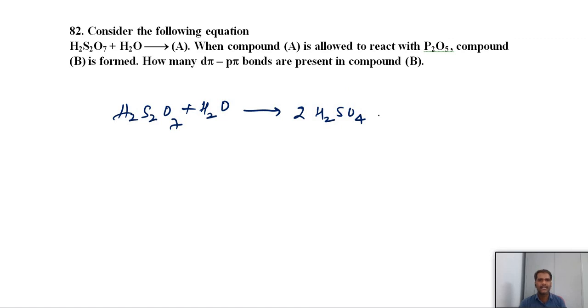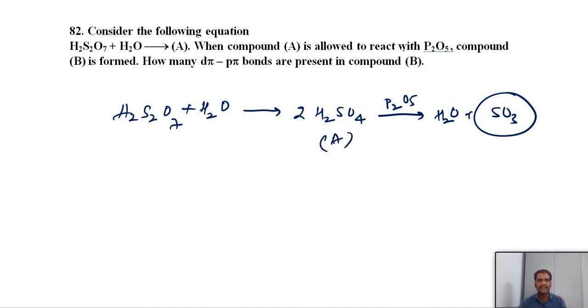And that sulfuric acid, if we treat it with P2O5, what is P2O5? It is a strong dehydrating agent, so it removes the water. If we remove the water from H2SO4, what is left? Sulfur trioxide. So H2SO4 is compound A, and it reacts with P2O5 to give compound B, which means sulfur trioxide is compound B. We have to calculate how many d pi-p pi bonds.